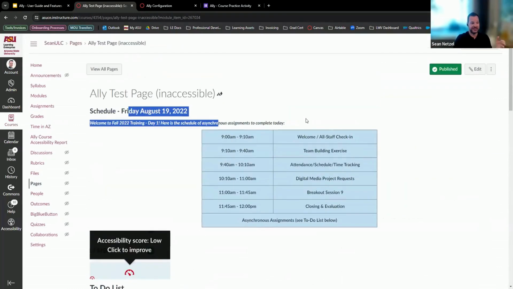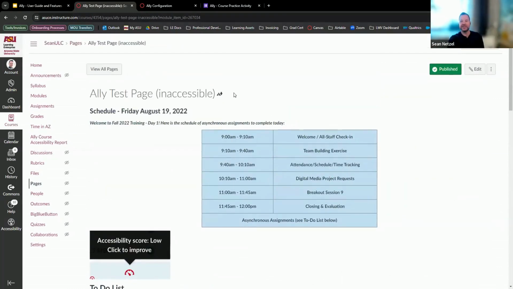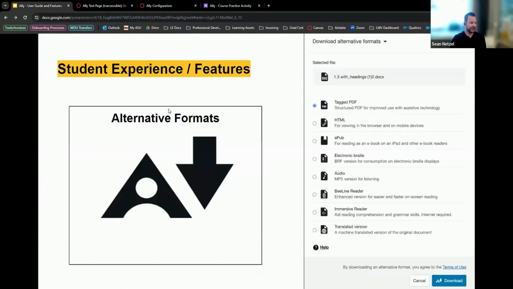By having all of these things on here, when students access this, it's really hard to see, but this little button right here next to the title of the header of the page is the alternative formats function. It's very hard to see. I usually will really point it out. This is what it looks like. It's the Ally logo essentially with this arrow down. So with the alternative formats, you can see that there's tagged PDF. Sometimes it'll say tagged PDF.